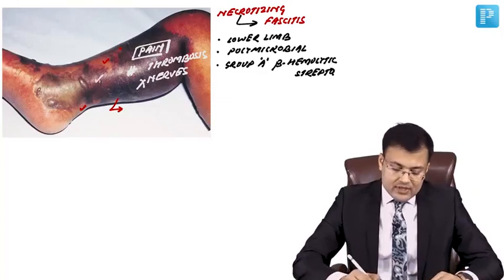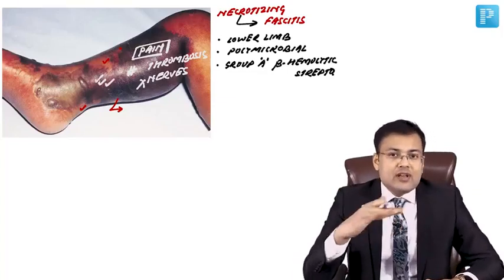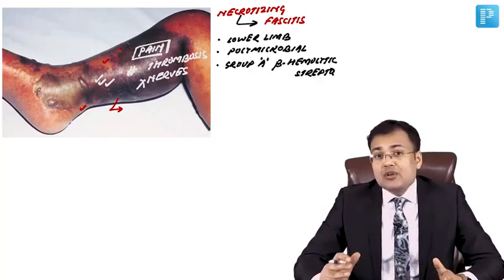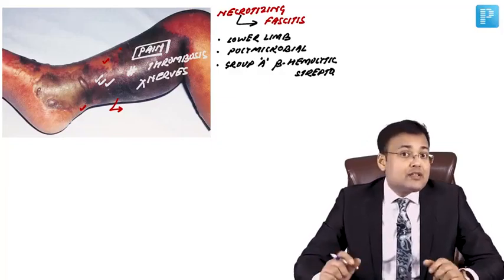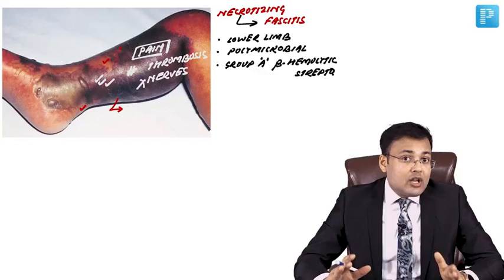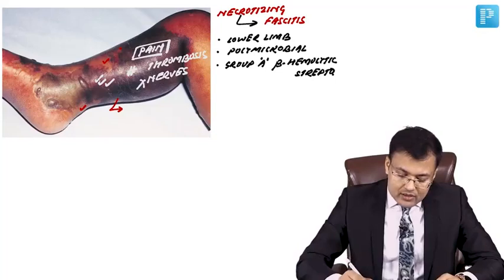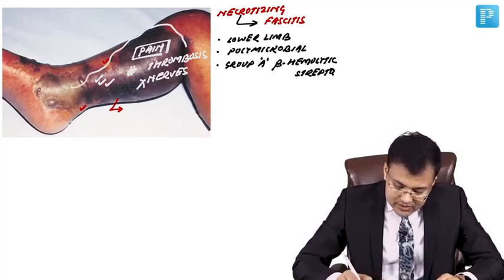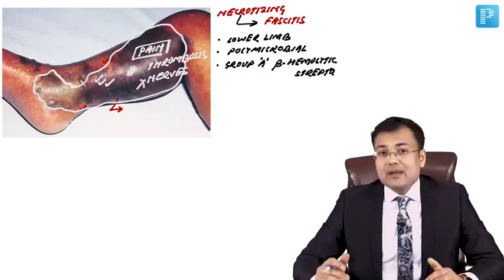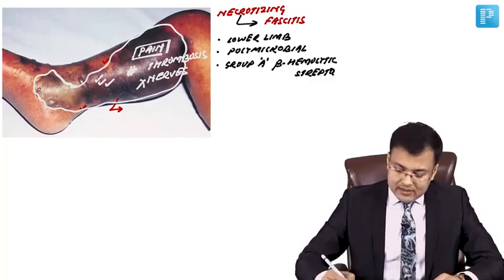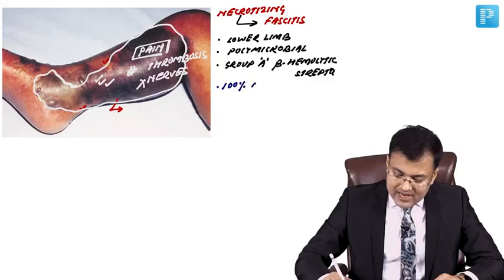We discussed the wound is edematous, and what? There is woody texture. These patients have 100% mortality if surgical debridement is not done. So what we have to give? In all patients, you have to give IV fluids, you have to give IV antibiotics, and you have to go for extensive surgical debridement in patients who are having necrotizing fasciitis. Otherwise, there is 100% mortality without surgical debridement.